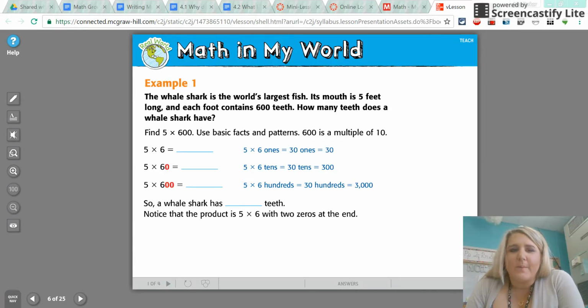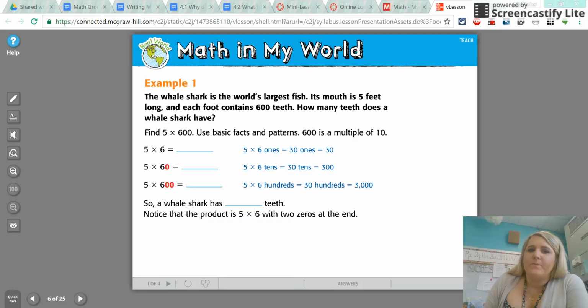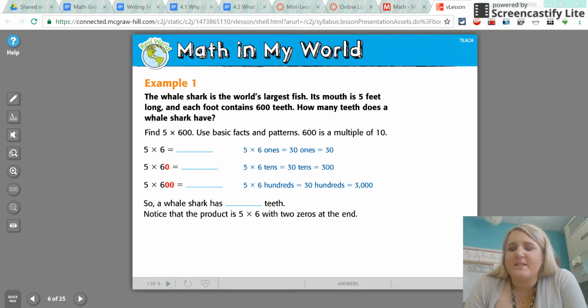So if you look at example 1, it says the whale shark is the world's largest fish. Its mouth is 5 feet long and each foot contains 600 teeth. How many teeth does a whale shark have? Okay, so it wants to know 5 times 600, but that's a big number. We haven't ever multiplied anything that big, so we're going to take it back, okay?